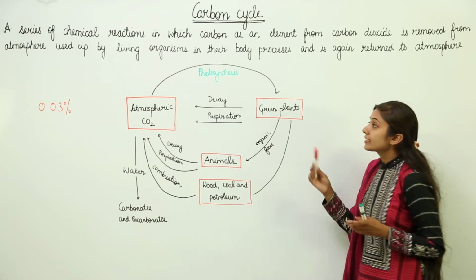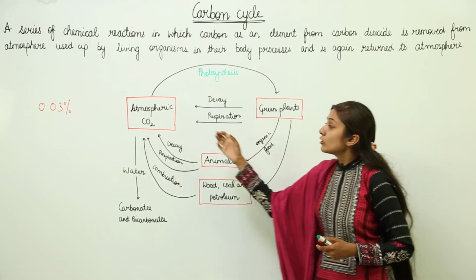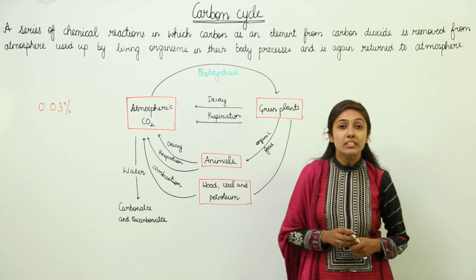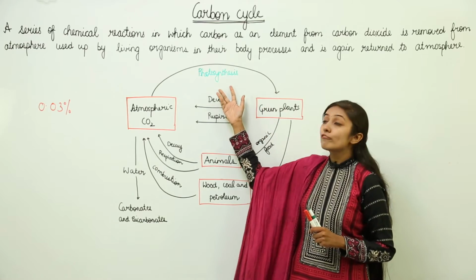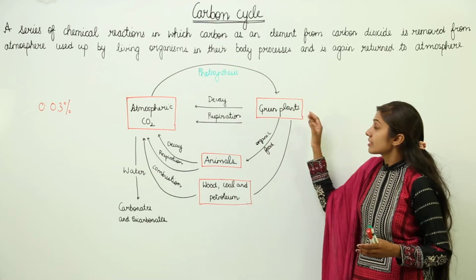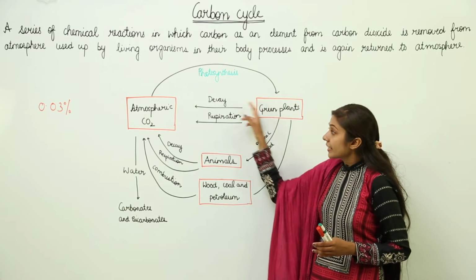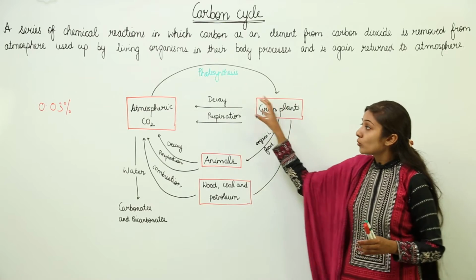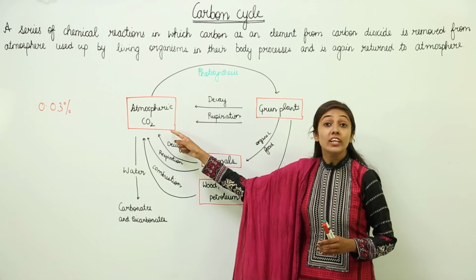Now let us look at the cycle. What is happening? It's very simple. As you all know, CO2 is an inorganic raw material that is used by the green plants during the process of photosynthesis. Now when these green plants decay or respire, they release CO2 back into the atmosphere.